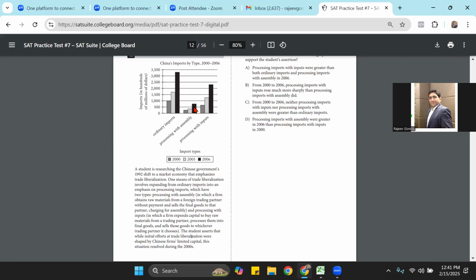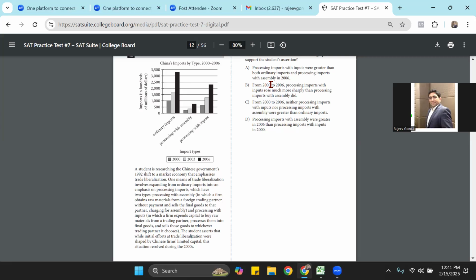Is it greater than both of them? Well, this is greater than this, but this is not greater than the first one. Ordinary inputs are still larger in numbers. So this is factually incorrect. And it doesn't support the view. It somehow tells it, but factually, I don't see this is larger than this. It is not larger. So A gone.